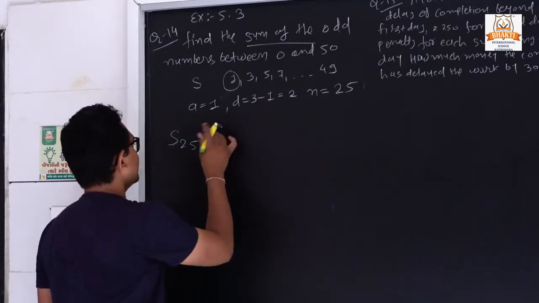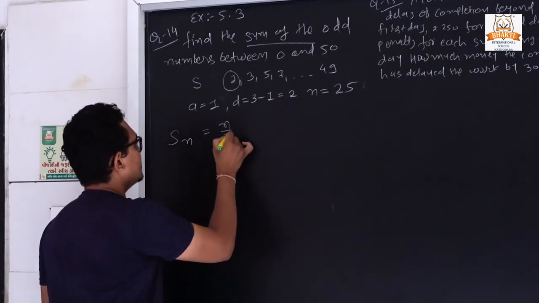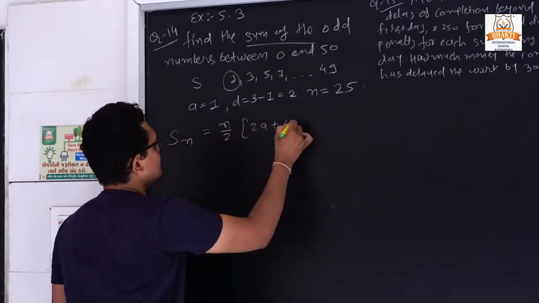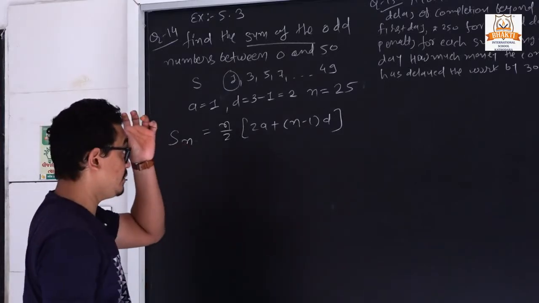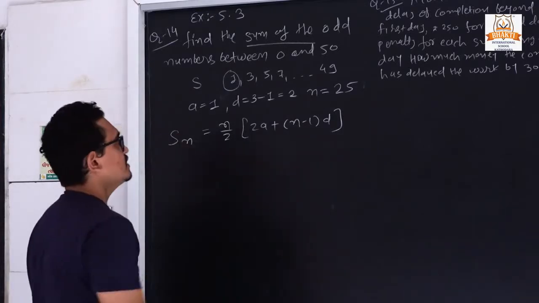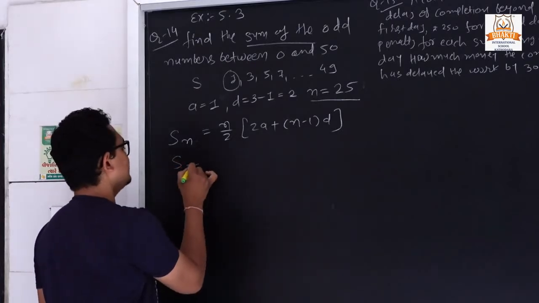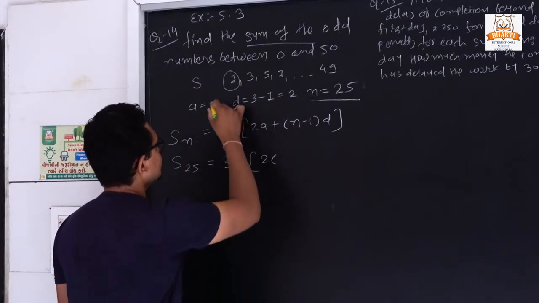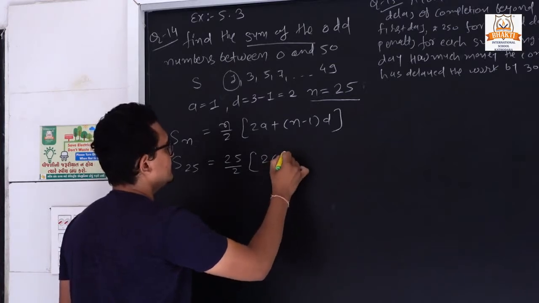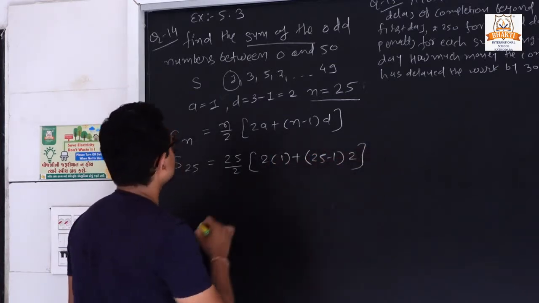So first of all we can put the formula: Sn is equal to n by 2 into (2a plus (n minus 1) into d). So we have a formula for finding the sum. Here we have a total of 25 terms. So S25 is 25 by 2, 2 times a, what is the value of a? It is 1, plus 25 minus 1 into the difference, which is 2.